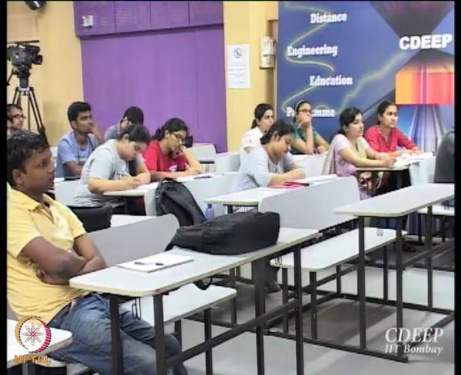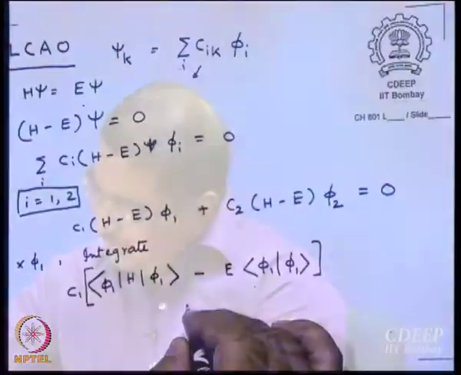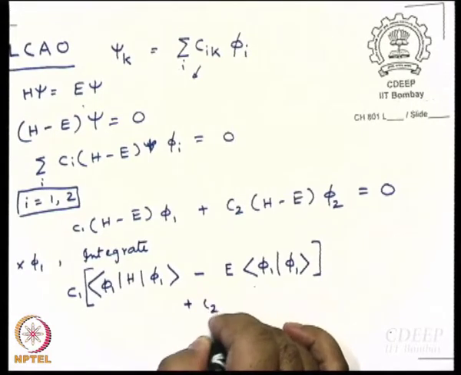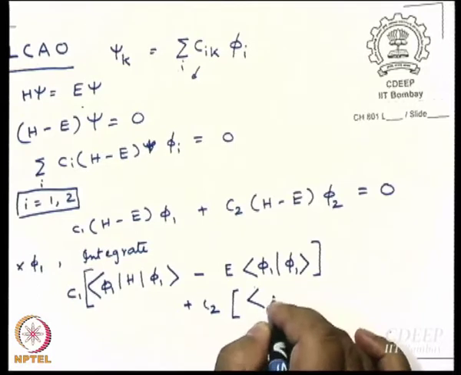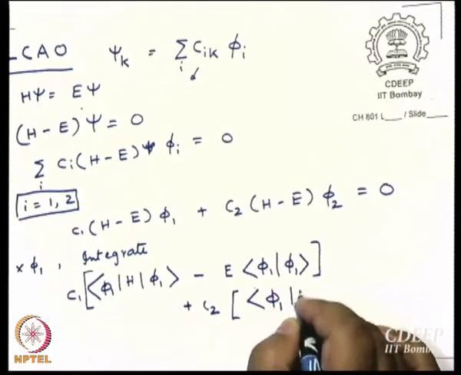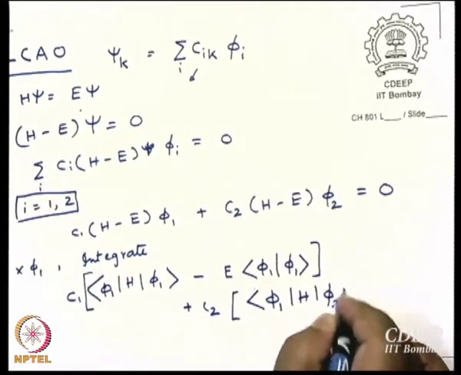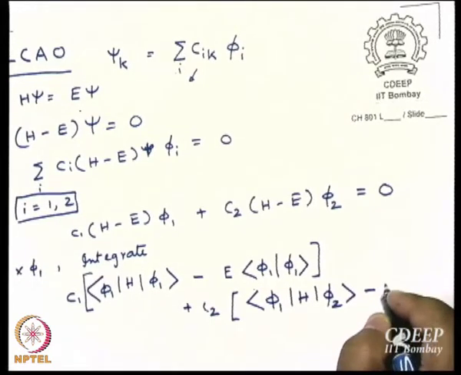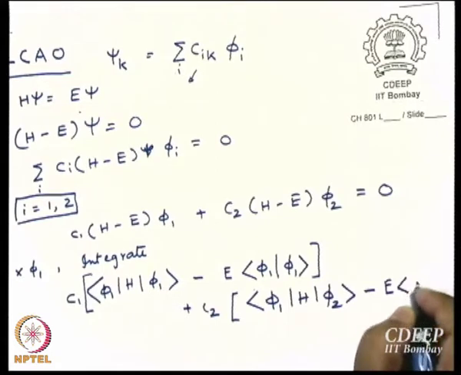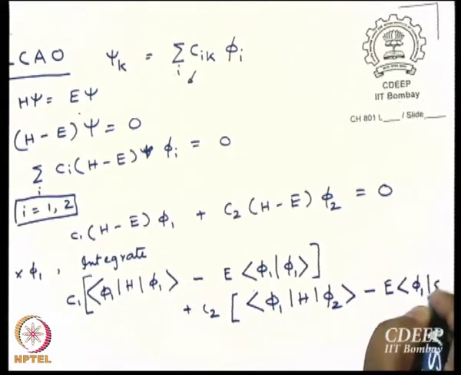Otherwise, we can end in a little difficult situation. Plus C2 multiplied by, you are multiplying by phi 1, isn't it? So, integral phi 1 H phi 2 minus E integral phi 1 phi 2 over all space.